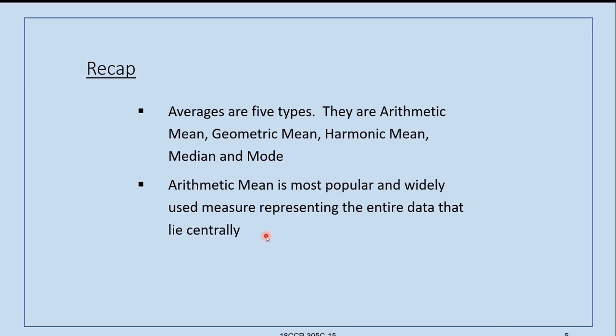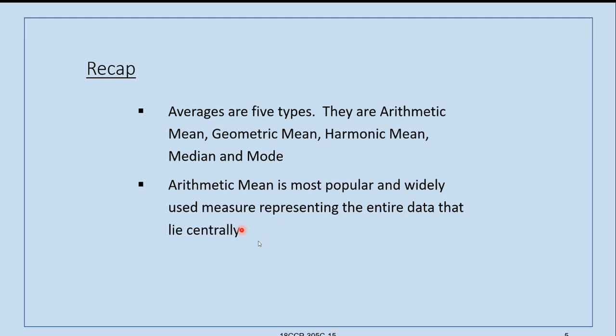Though the geometric mean and harmonic mean are very precise, the understanding, computation, and analysis are somewhat difficult, and they are not widely used. Only arithmetic mean is mostly used,